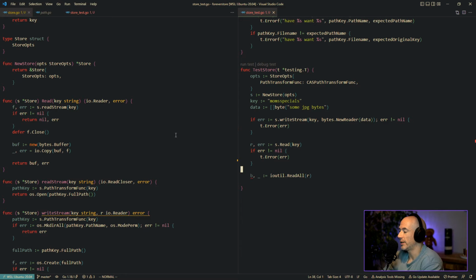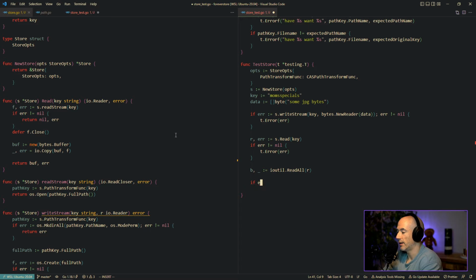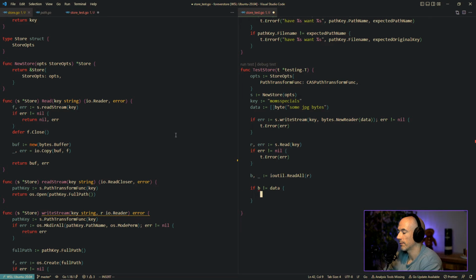Yes, we're going to do it like this, because then we're going to read this byte, and then we could say if b is not equal to the data that we put in, we're going to say t.Errorf, we want this. Can we do %s? I think so. We want data, we have b. What's going on? What is b is not data?